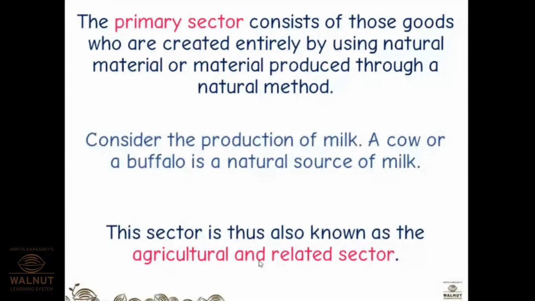Consider the production of milk. A cow or a buffalo is a natural source of milk. Milk is not produced with some mixture of chemicals, right? It is not produced in the factory. It is packed and preserved in the factory, but not produced there.